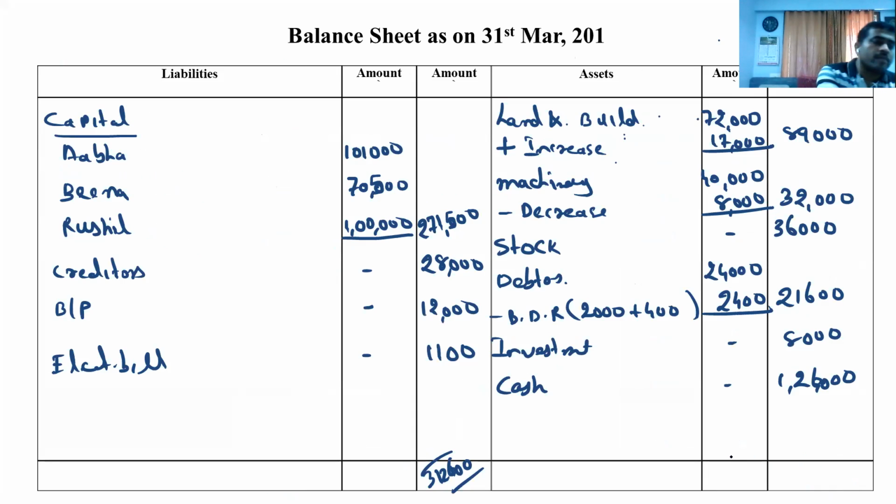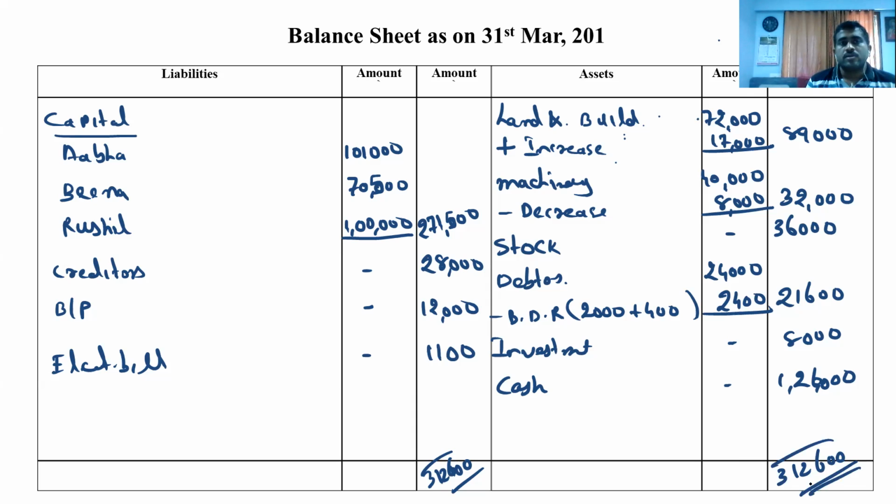So here also make the total 89,000 plus 32,000 plus 36,000 plus 21,600 plus 8,000 plus 1,26,000. So here also it comes 312,600.